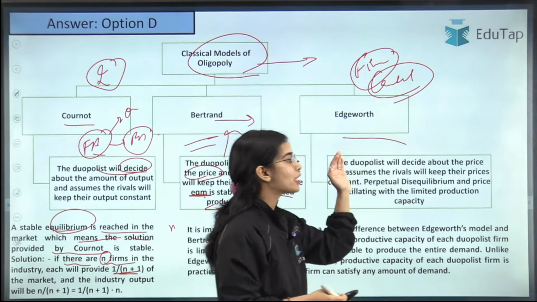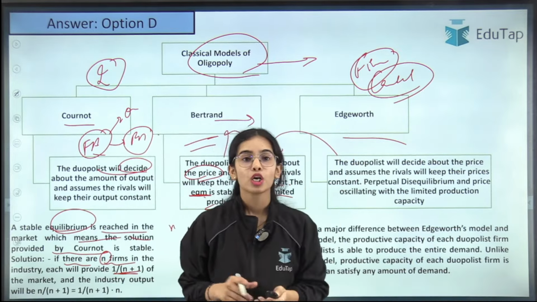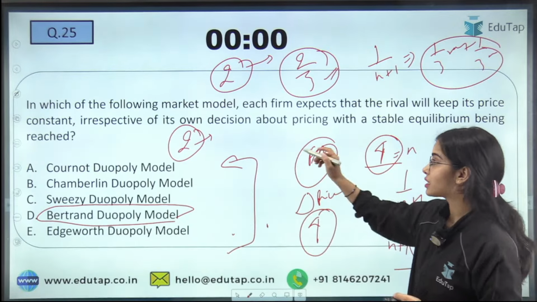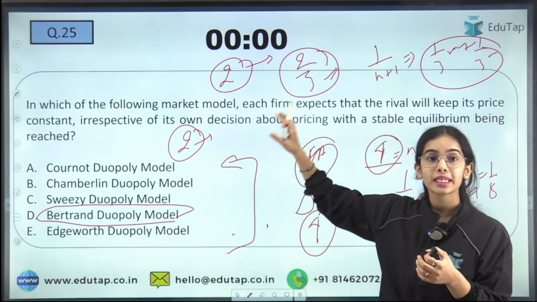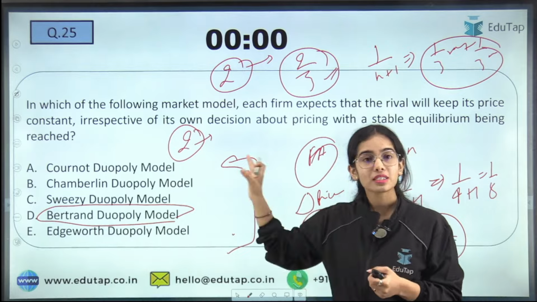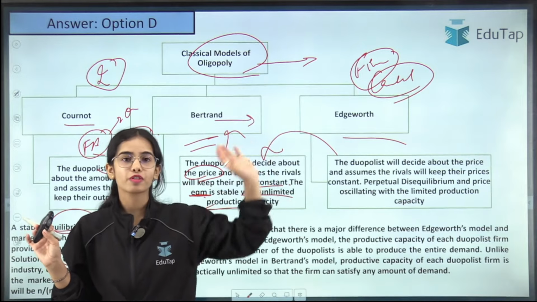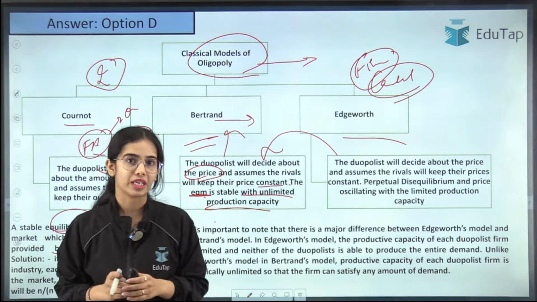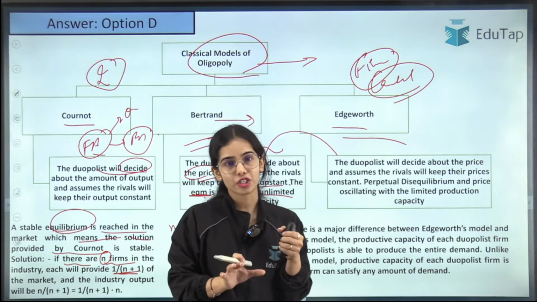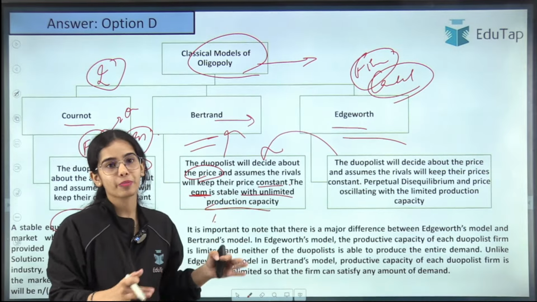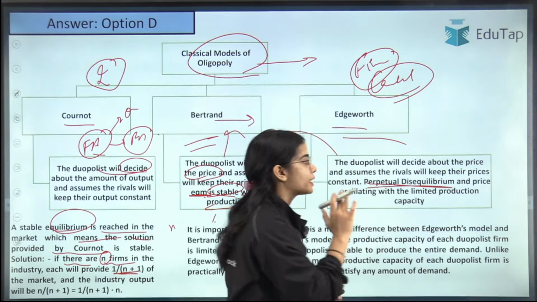Now Edgeworth also has the same assumption as Bertrand. So what is the difference between the two? That is important. Edgeworth also believed that the firm will take its pricing decision thinking that the other firms will not change their price. The difference is that Edgeworth said there is limited production capacity, while Bertrand said there is unlimited production capacity. Bertrand said there is stable equilibrium. Edgeworth said there is perpetual disequilibrium.